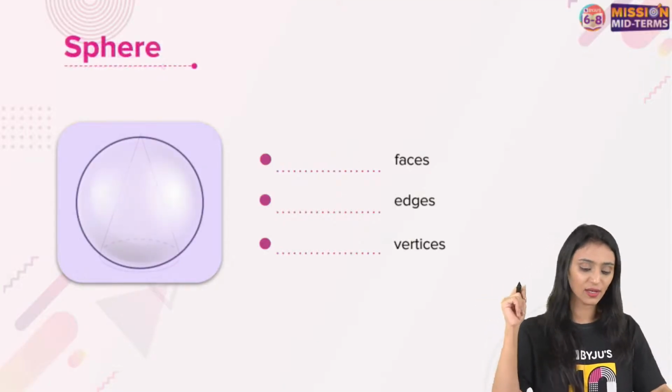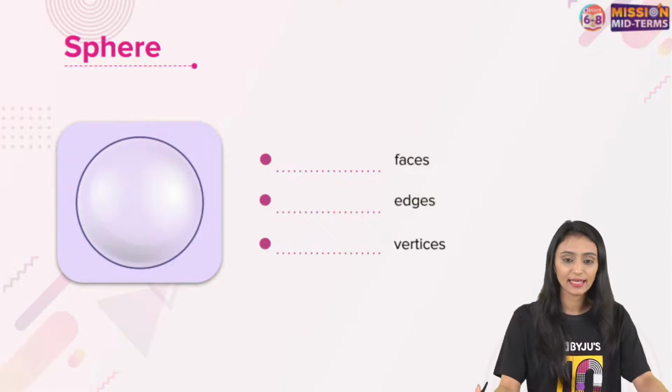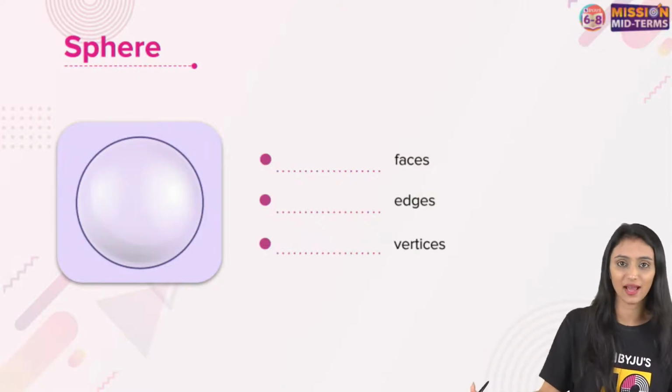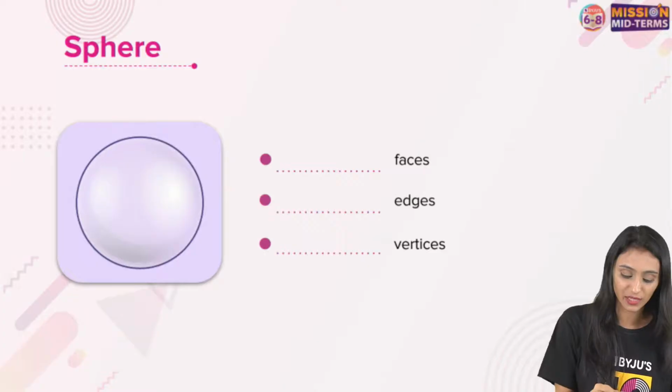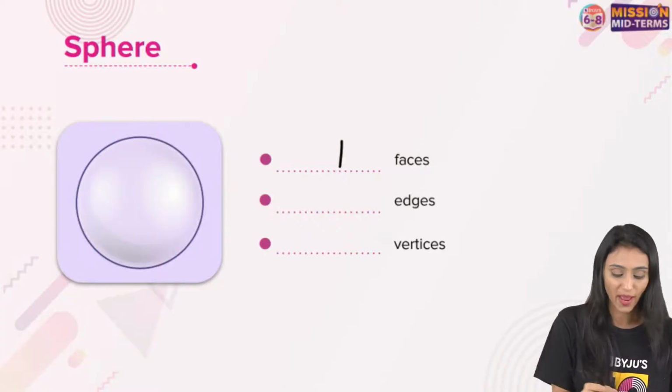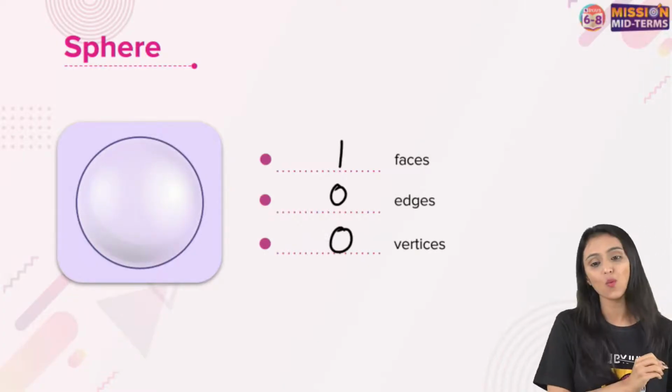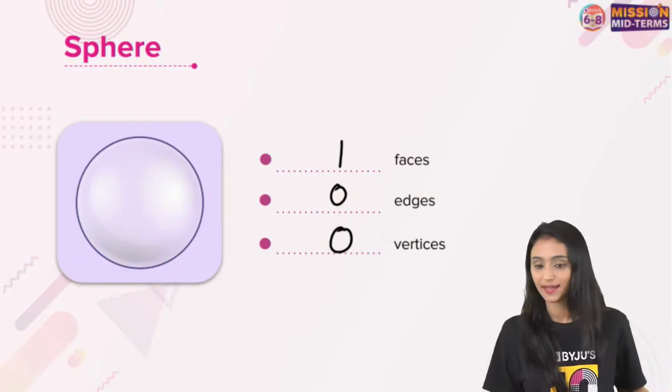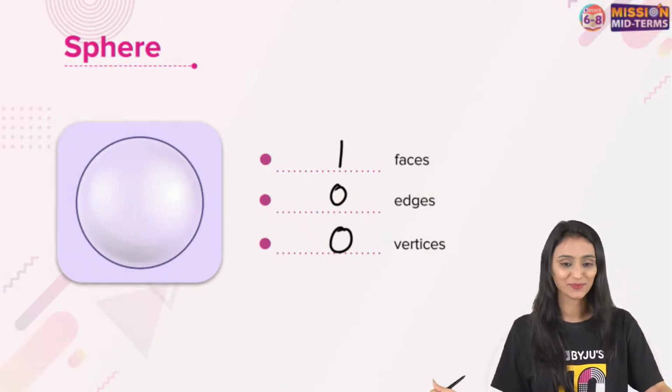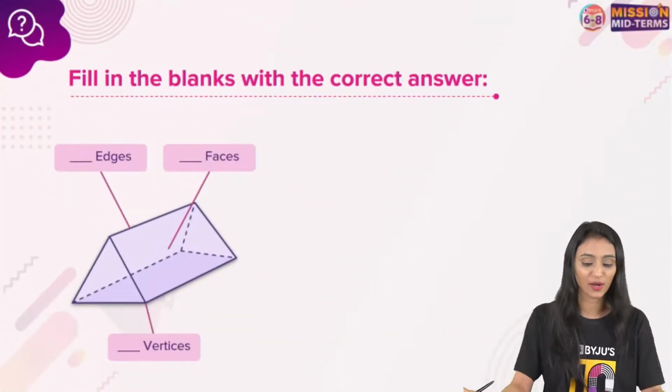Now let's talk about a sphere. In case of a sphere, how many faces does a sphere have? Now, the entire surface is curved. It has 1 face. Obviously, no edge. Entire surface is curved. And no vertices. Yes, no vertex. A simple one. Sphere is pretty easy, right? Yes, Kushagra. Correct. Right. Let's move ahead. Now, let's try out a few questions.